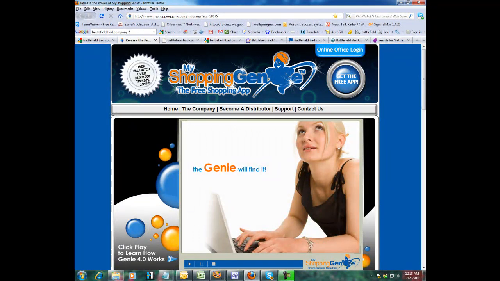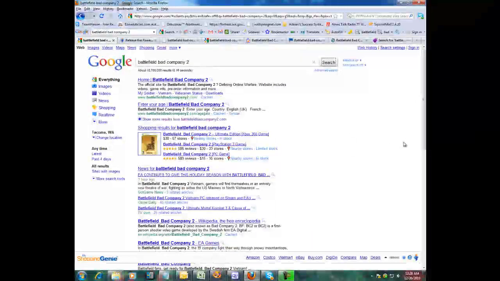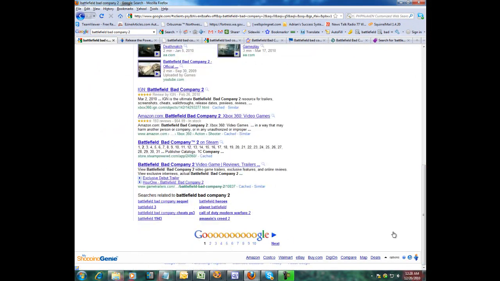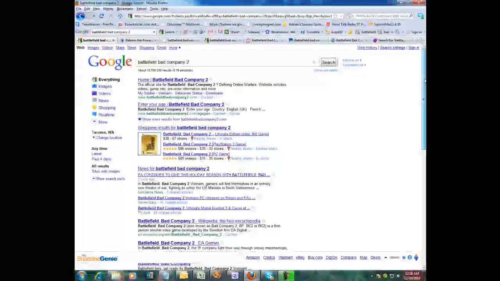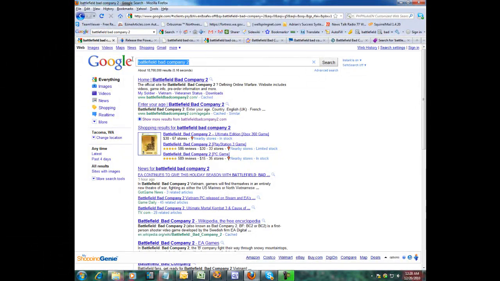So I'm just letting you know, if you are looking for the best price on something and you want to know the quickest way to find it, this is the way to do it. You download this application, you install it, it only takes a couple of seconds, it works with all the major search engines, you put what you're searching for here, you do a search, you do a compare, and boom, your prices are right there. So I hope you found this valuable. I hope you use it. I use it all the time.